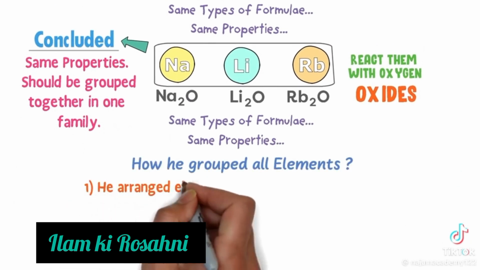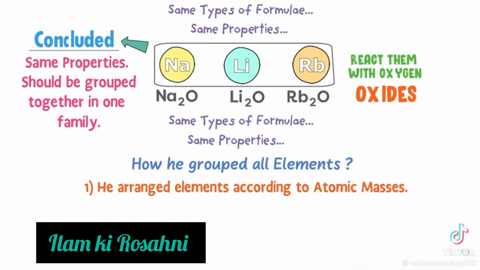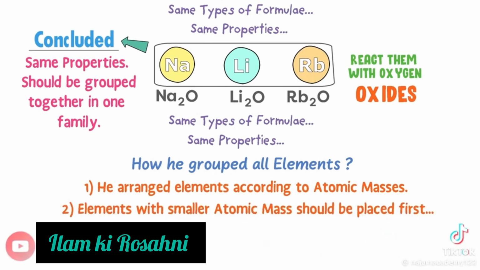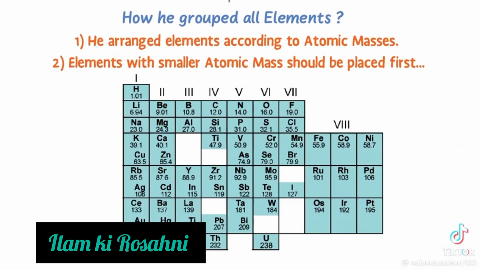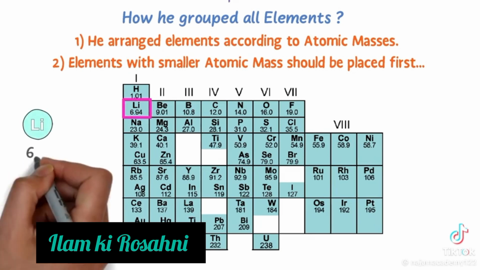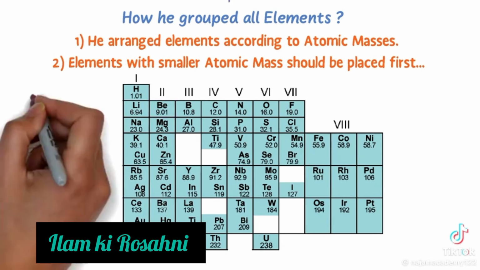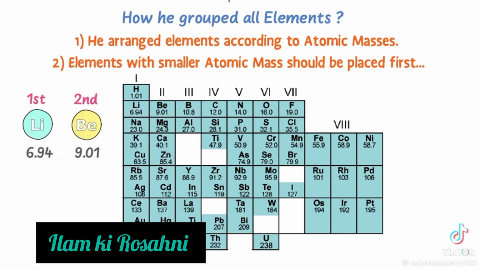Now, how did he group all elements? Well, he arranged elements according to atomic masses. He stated that elements with smaller atomic mass should be placed first and elements with greater atomic mass should be placed second. Thus, remember these two properties of Mendeleev's periodic table. He arranged all elements in 8 columns, called groups, in ascending order of atomic masses. For example, the atomic mass of lithium is 6.94, the atomic mass of beryllium is 9.01. The atomic mass of beryllium is greater than lithium, so beryllium is placed after lithium.